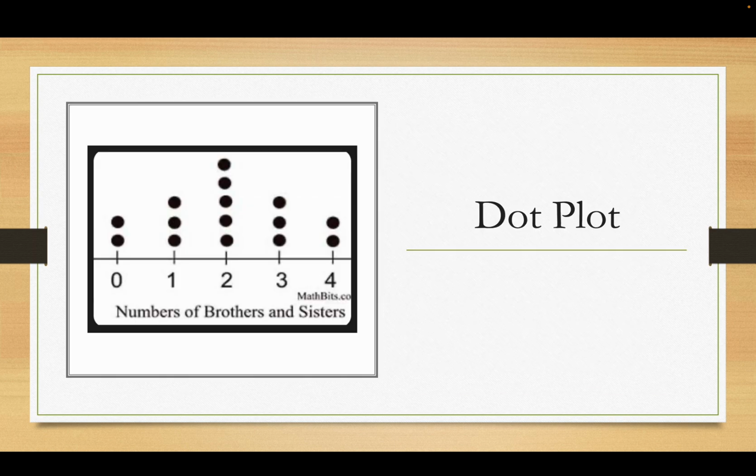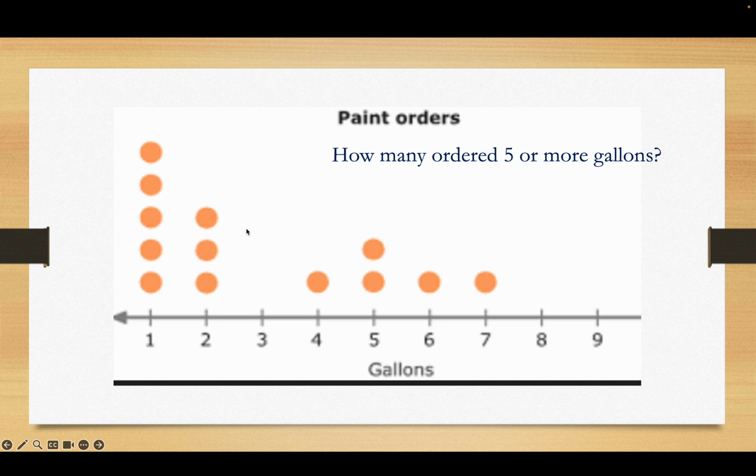Dot plot. Basically, a dot plot's a way to keep track of frequencies. In this case, each dot above the 0 means there are 2 zeros. The 3 dots above the 1 means there's 3 ones in the data set. The 5 dots above 2 means there's 5 twos in the data set, and so on.